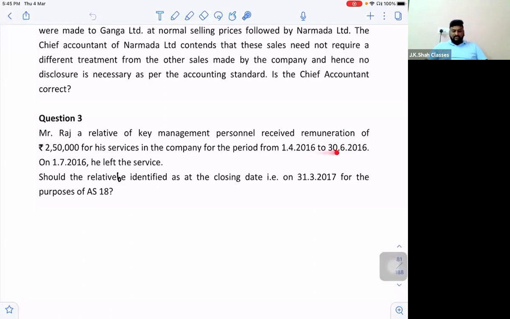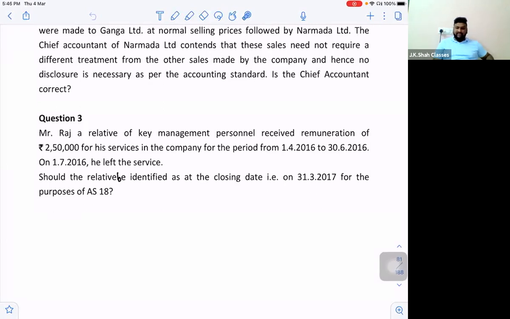But, sir, the point is he got remuneration only for 3 months and he has left the services on 1st July 2016. So, sir, since he has left the services, are we not required to disclose this transaction? Or, sir, we have to disclose because for at least 3 months of the period, he was a related party. What is your answer for this? Now, some people will say, sir, he has left the service, so why disclose? He's no more, no need to disclose.